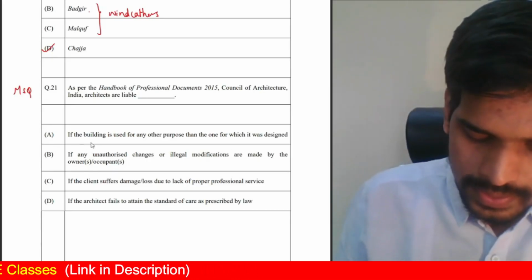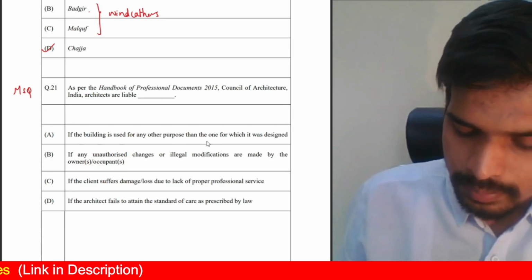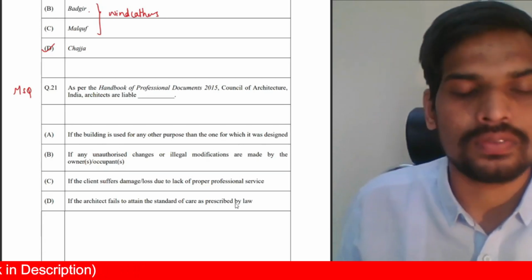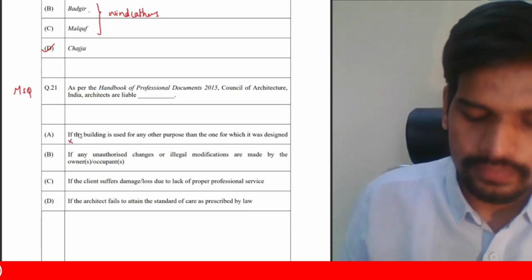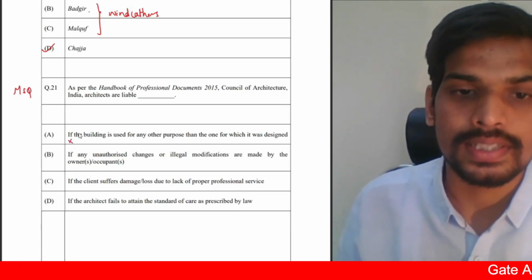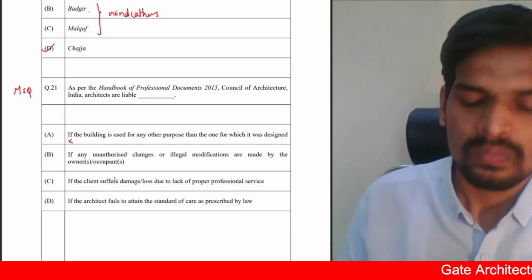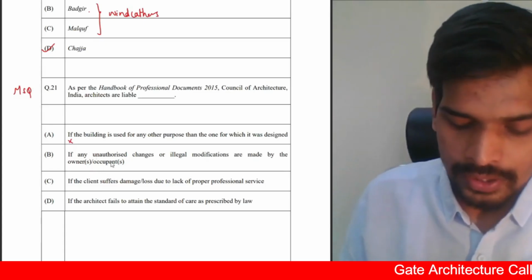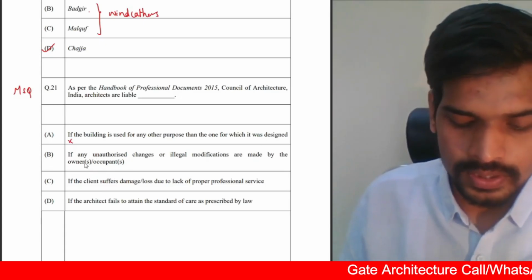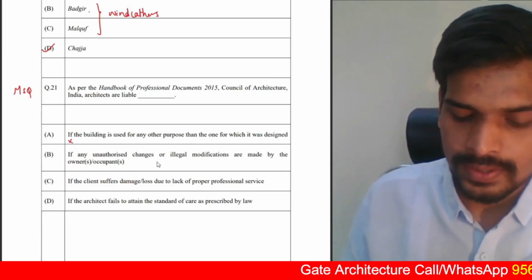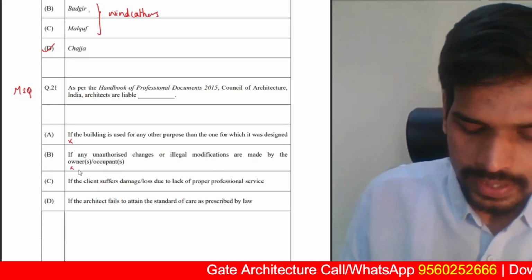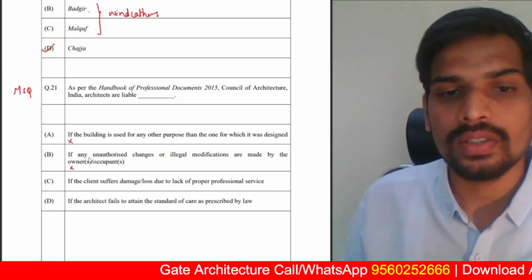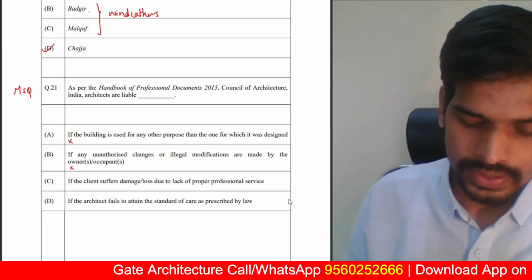Let us look into the options. If the building is used for any other purpose than the one which is mentioned it was designed for. Obviously, no, the architect is not responsible. If the building is used for some other purpose, it is the client's responsibility to use the building as per the existing land use or original design. If any unauthorized changes or illegal modifications are made by the owner, obviously the architect is not responsible for that. The owner is responsible for such activities.